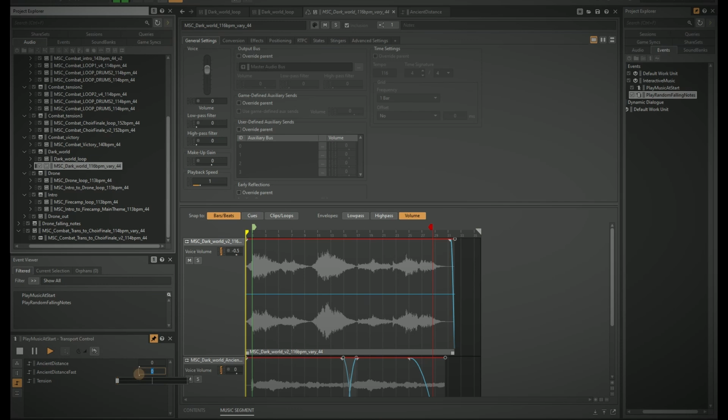If the player is close to the main opponent called the Ancient One, the RTPC parameter Ancient Distance goes up and the volume of a second vertical layer under the intro goes up, and we hear this dark choir whispering. In the normal case, however, the intro is still playing.